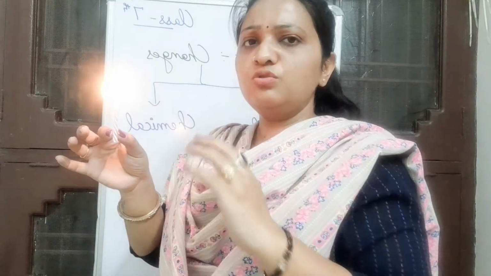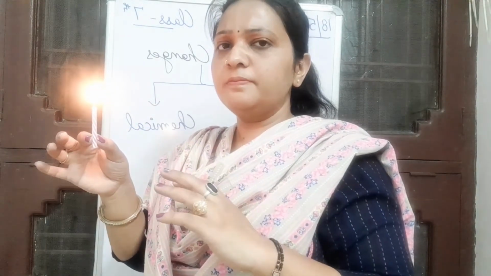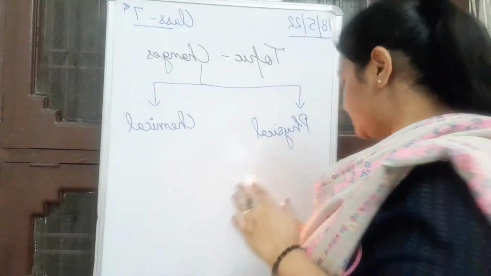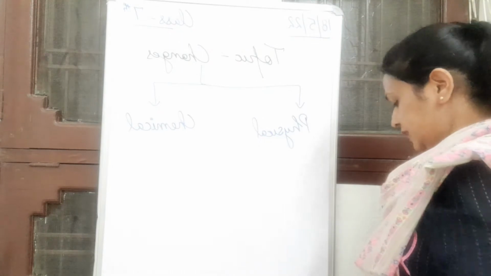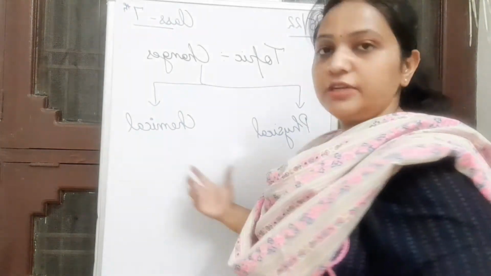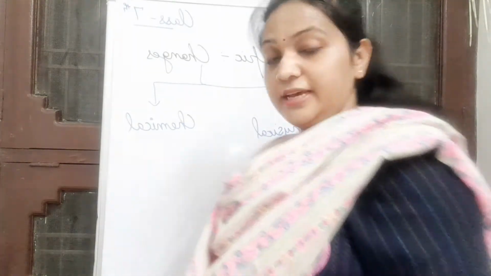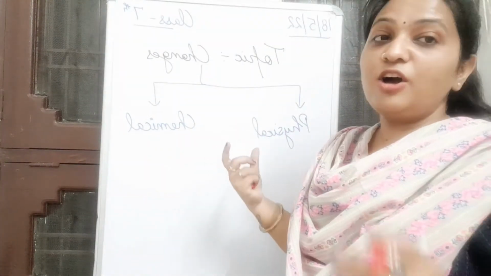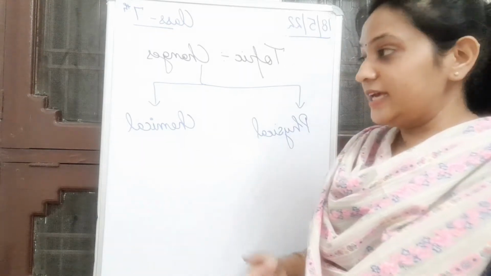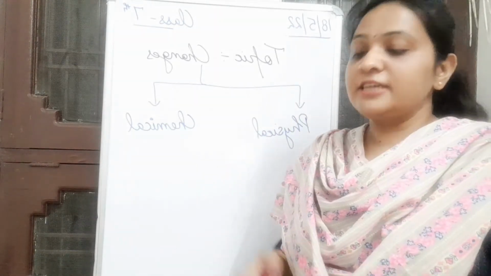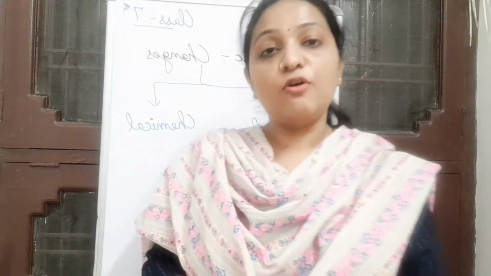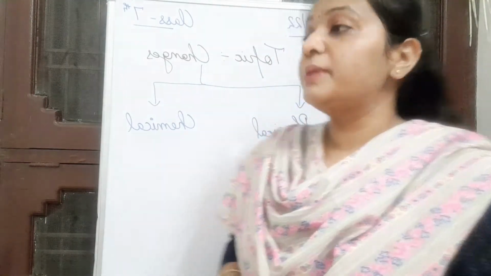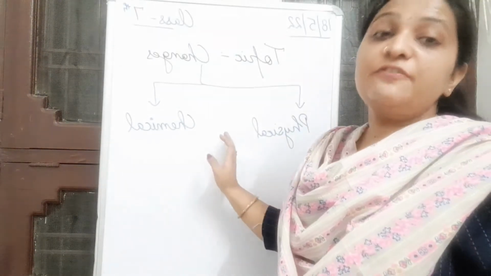So yes students, do you find any chemical change here? So what type of change will it be? We will consider it under physical or chemical. So yes, melting of wax is considered under physical because there is no new formation. Yes, very good. So now students, as you have discussed with me, now we will find out what are the differences between the properties of chemical change and physical change.